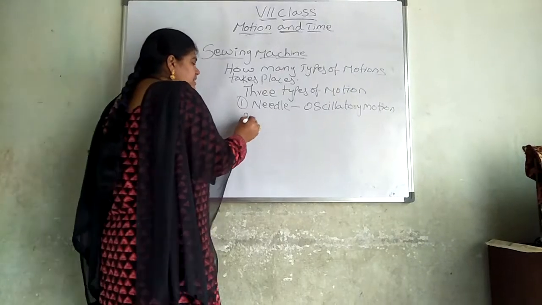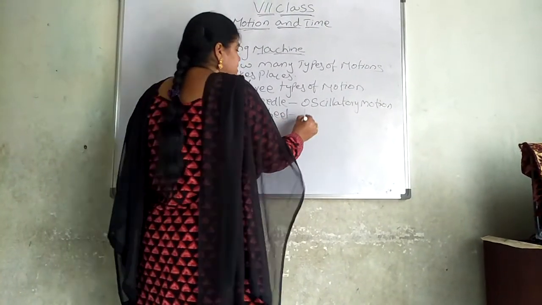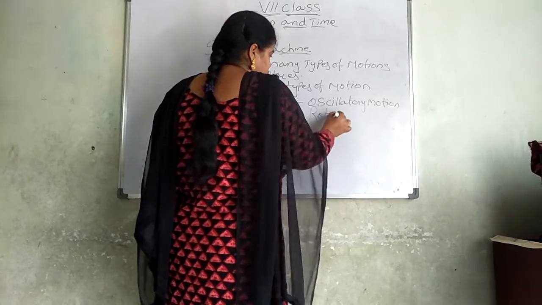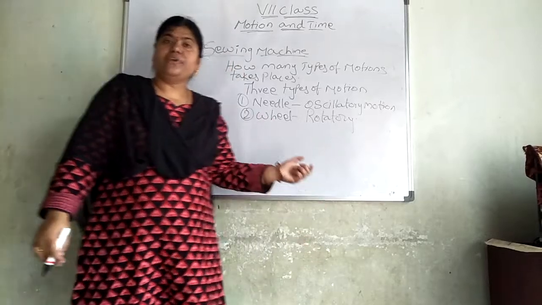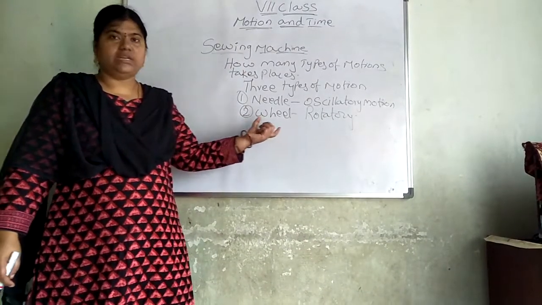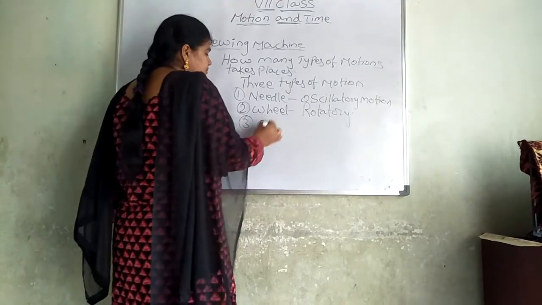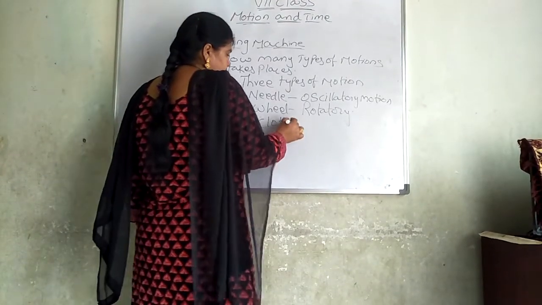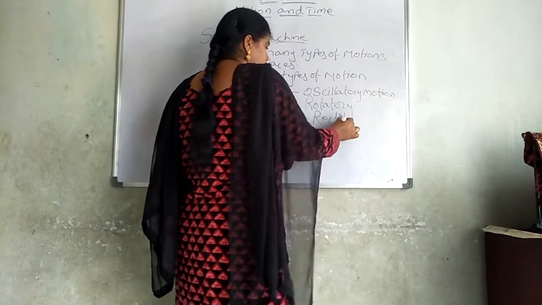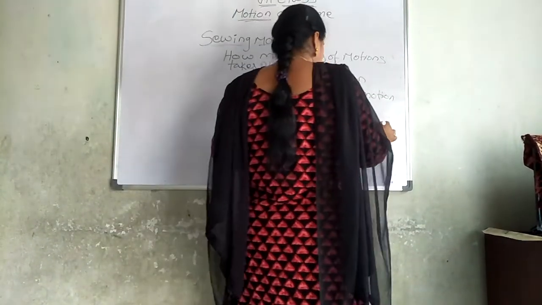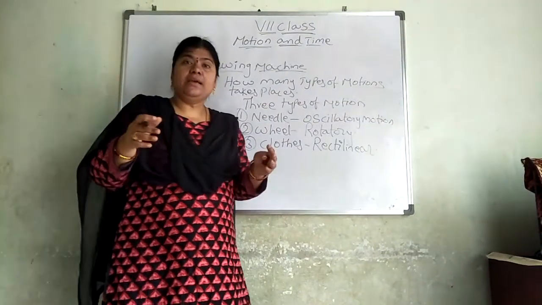Okay. Second one is the wheel. The wheel of the sewing machine is in rotatory motion. It moves in a circular path at a fixed point. The wheel moves in a rotatory motion. Third one, the cloth. The cloth moves in a rectilinear motion, means in a straight line.